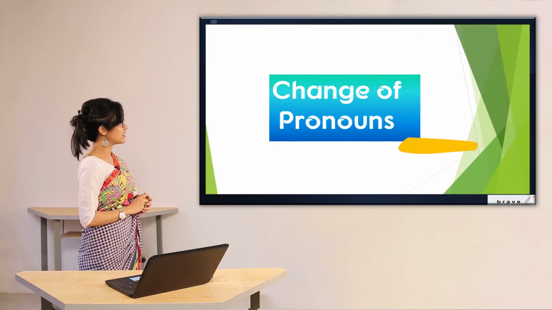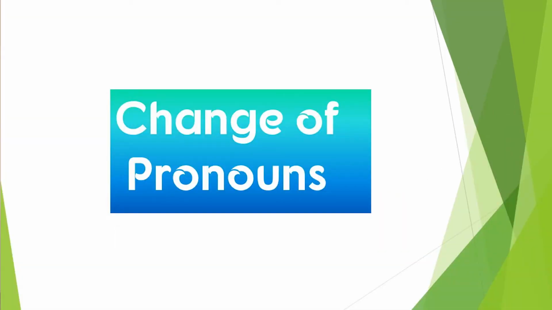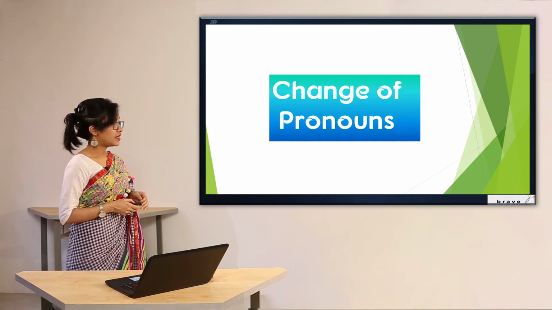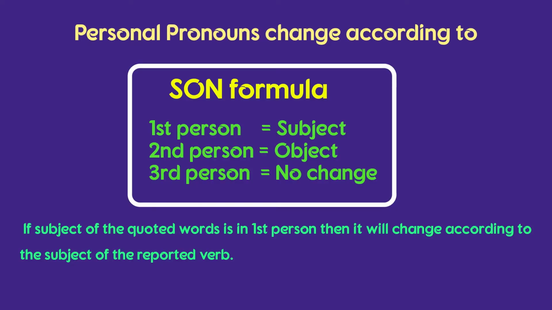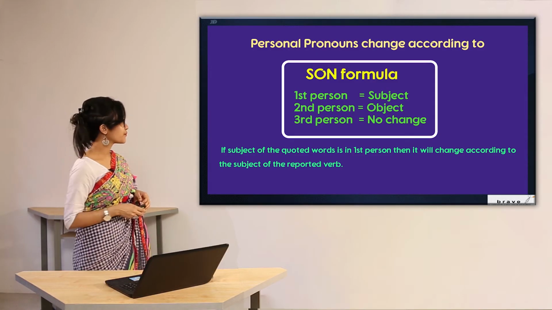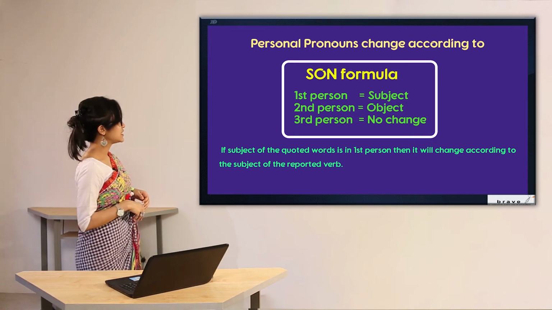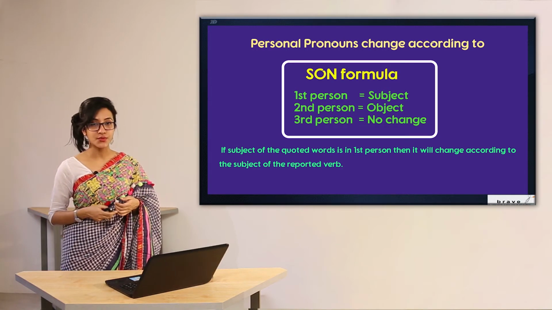Now, let's have a look at the change of pronoun. How is it going to be changed in case of pronoun? So, personal pronoun can be changed according to the formula SON. We are going to explain it in detail. Now, let's have a look, what does SON mean? Here, the S refers to first person, the subject. The O refers to second person, the object. And the N refers to third person, no change.